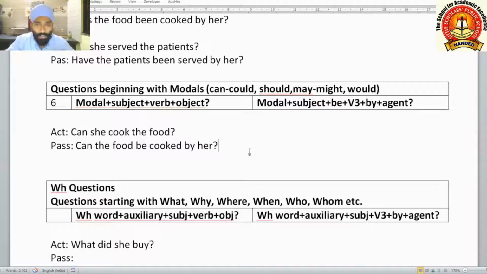Here you can change the modal auxiliaries. Must she cook the food? Must the food be cooked by her? Will she cook the food? Will the food be cooked by her? Should she cook the food? Should the food be cooked by her? Structure will be the same, only the modal verb will change here, and you have to make its structure like this.